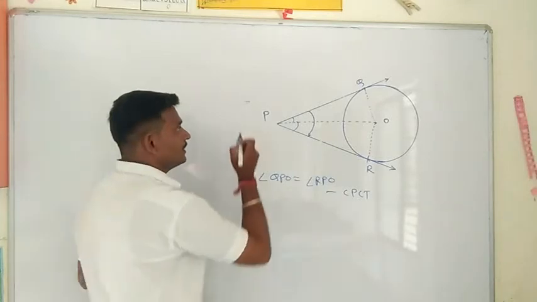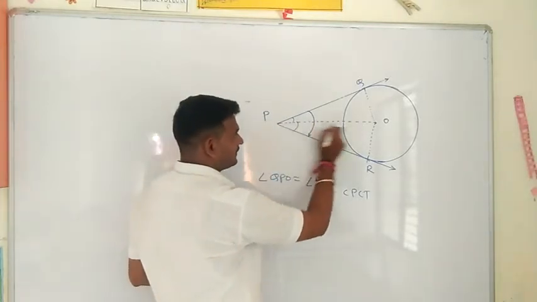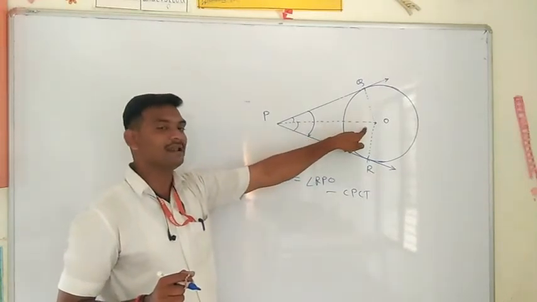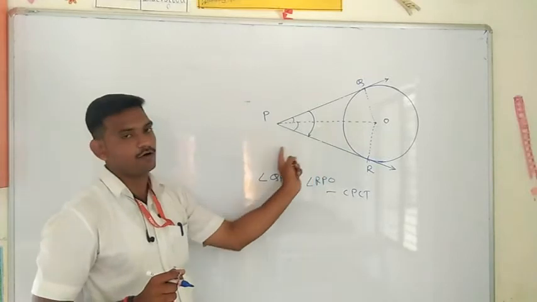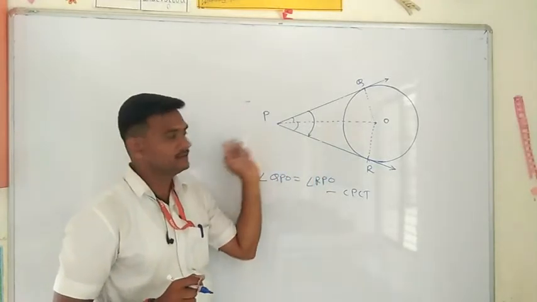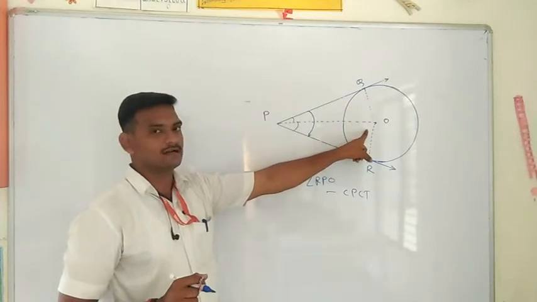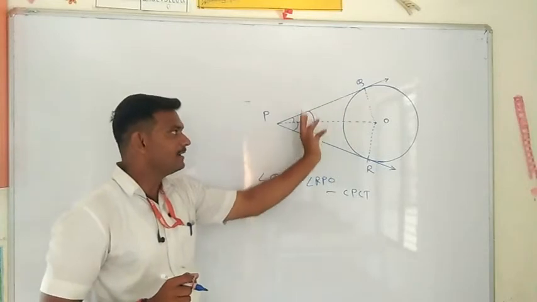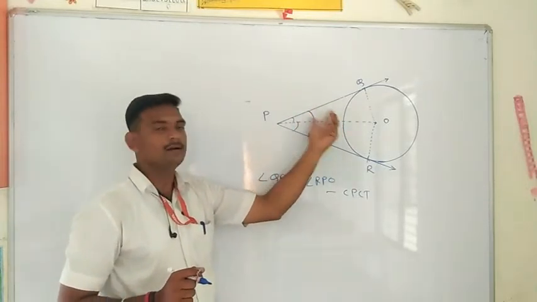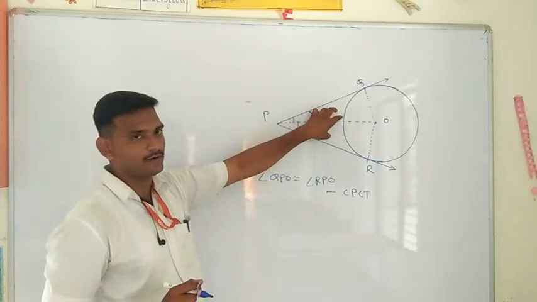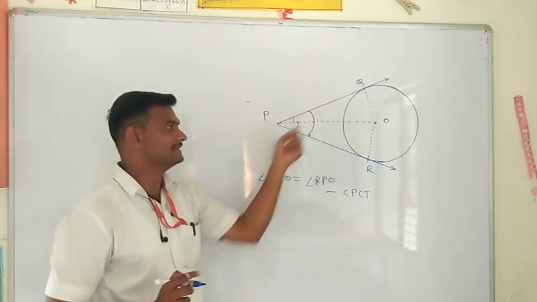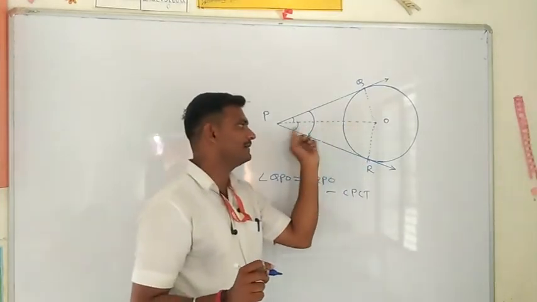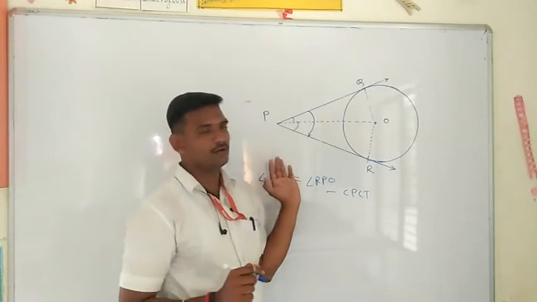Now see here, angle bisector. The center of a circle lies on the angle bisector of the angle formed between the two tangents. That is, the center will lie on OP. The center will lie on OP. Angle bisector पे lie हो रहा है ना? Yes. This point only we have to remember here.